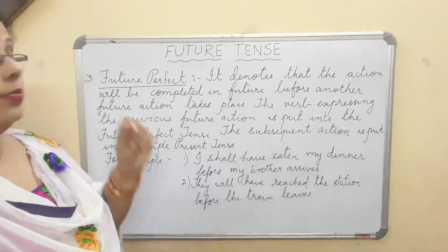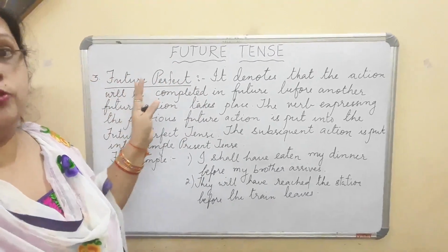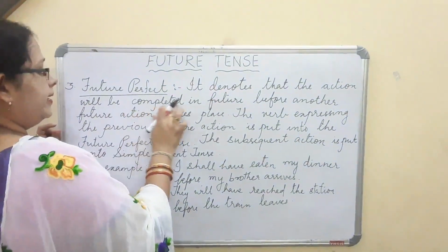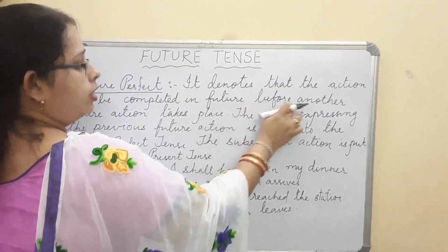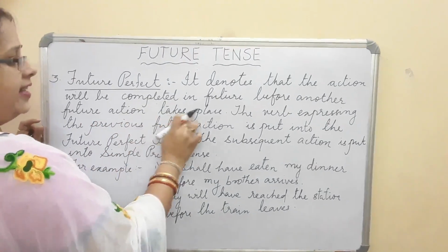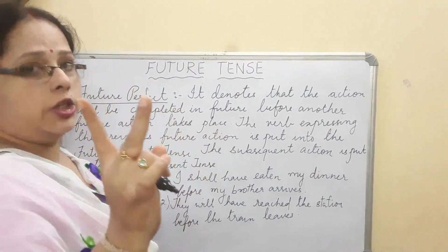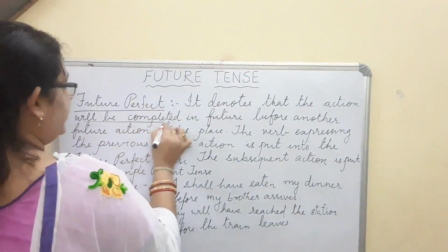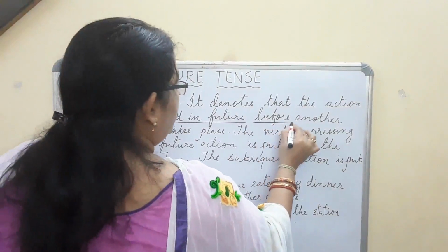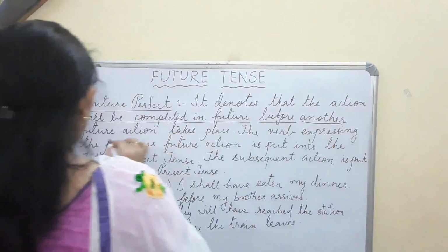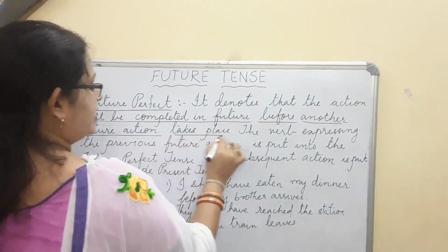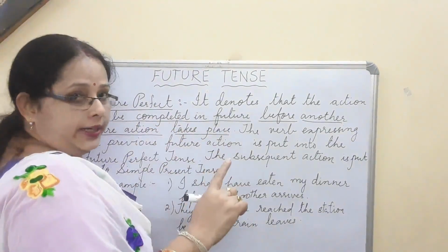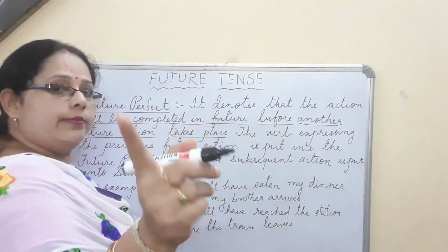Okay, now this is future perfect. Now this is a little bit confusing, so listen to me very carefully. It denotes that the action will be completed in future before another future action takes place. That means in this way two actions are there. One action before that another action. Both the actions will be in the future.